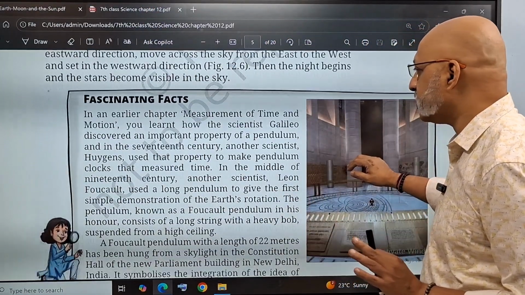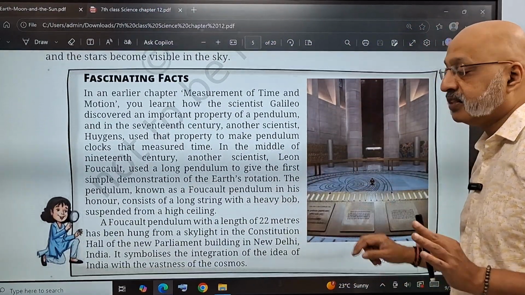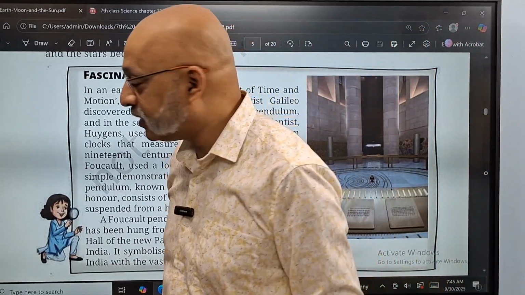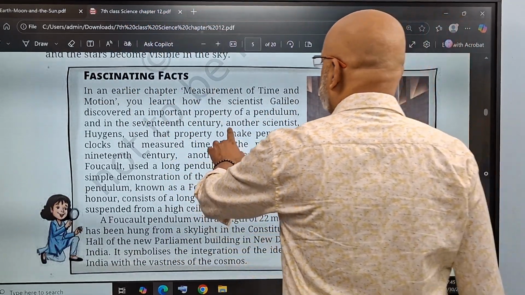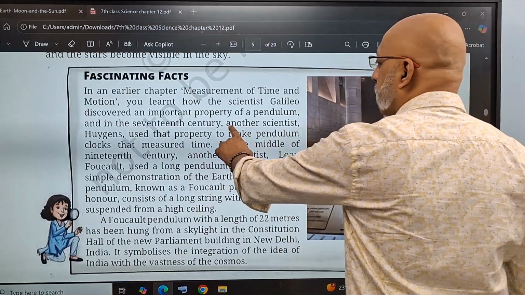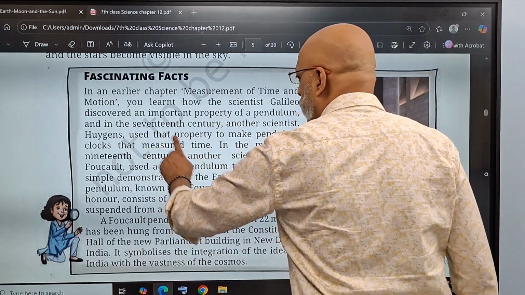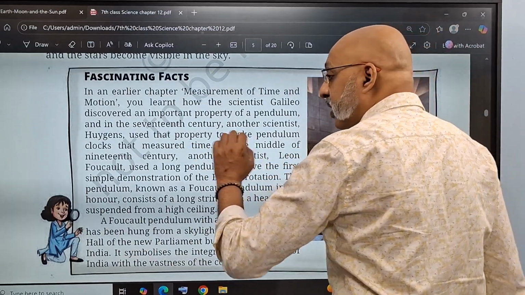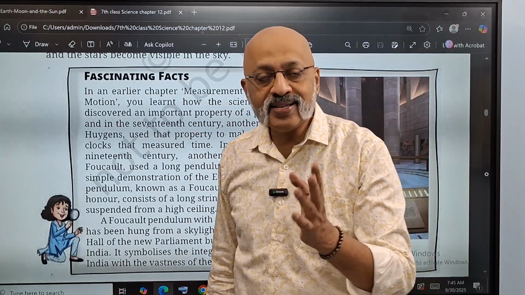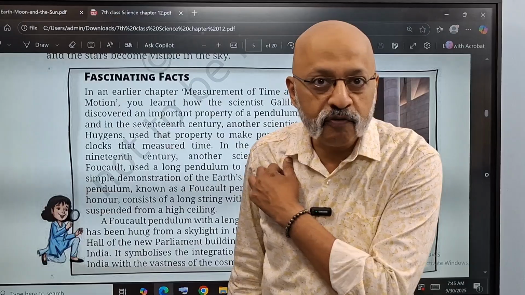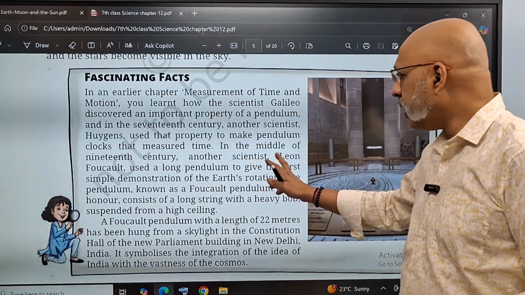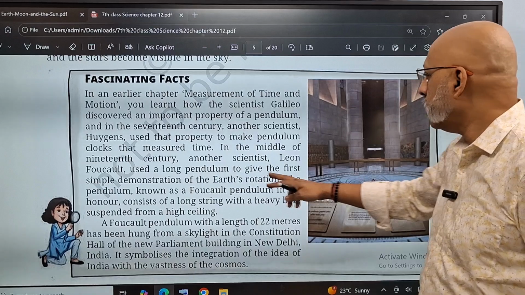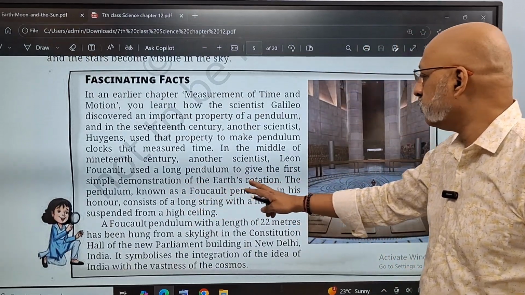Now, this is something very interesting that we had studied about Galileo and the church, the pendulum, remember, in the earlier chapter. He discovered the property of the pendulum, and in the 17th century, another scientist called Huygens used that property to make pendulum clocks that measured time. In the middle of the 19th century, somewhere around 1850, another scientist called Foucault used a long pendulum to give the first simple demonstration of the Earth's rotation.